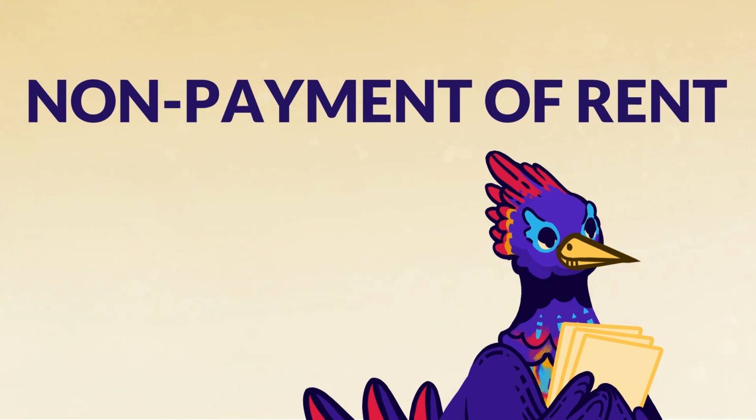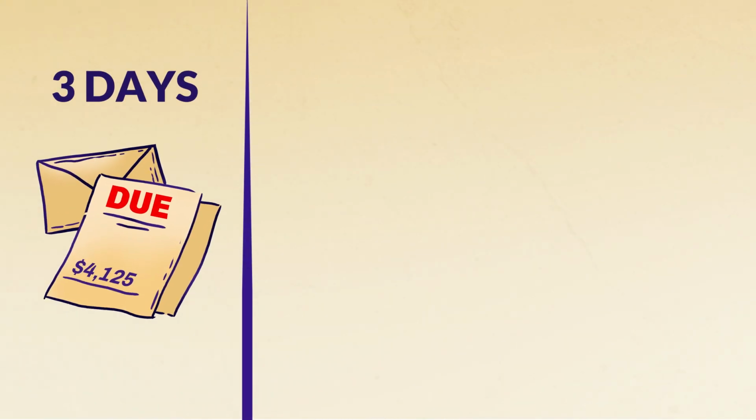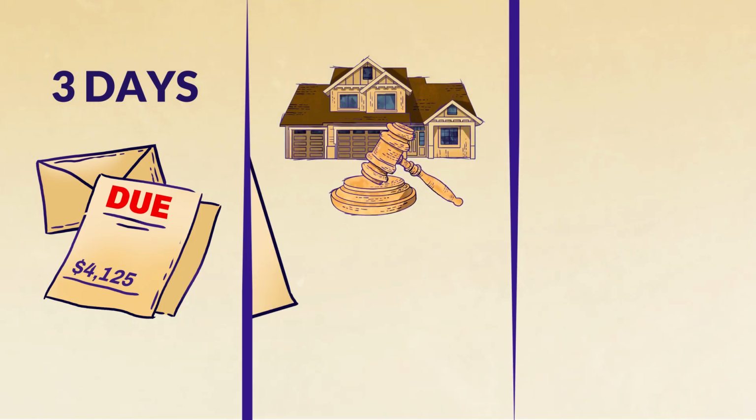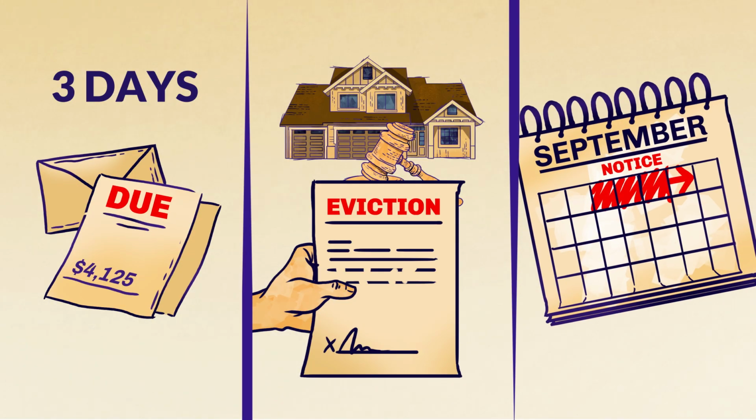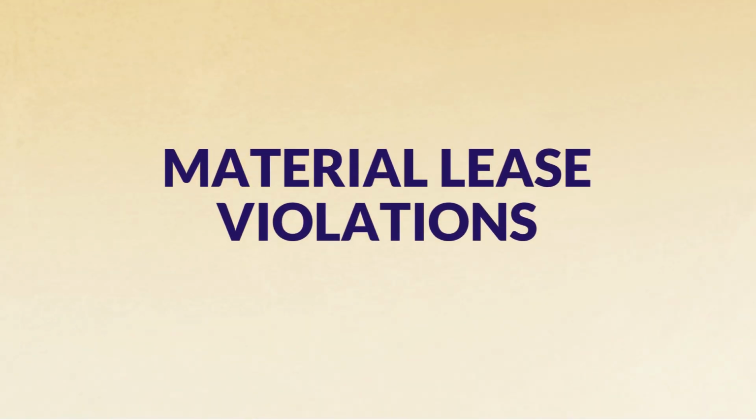Non-payment of rent. For cases where the tenant is being evicted for not paying rent, the landlord needs to give the tenant 3 days to pay all of the overdue rent and any late fees. If the tenant does not pay, the landlord can then file an eviction in court. This 3 days timer starts the first calendar day after they receive the notice. This is how timing works for all the notices we talk about in this video.